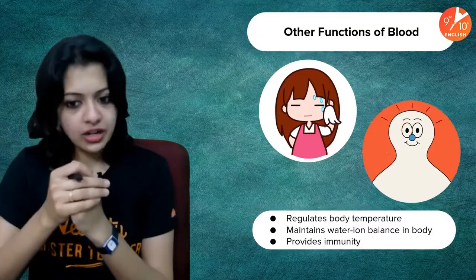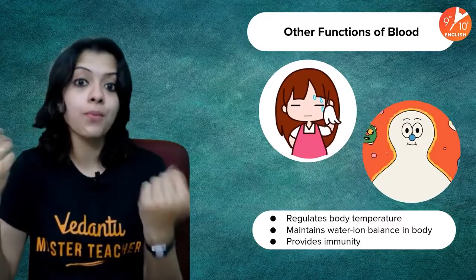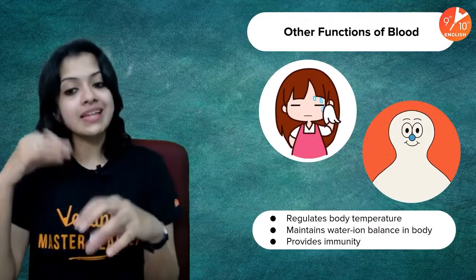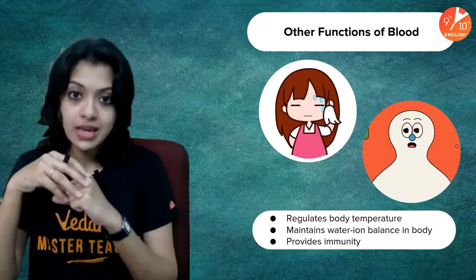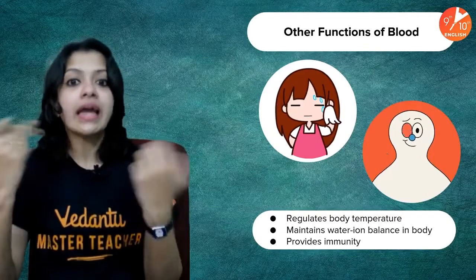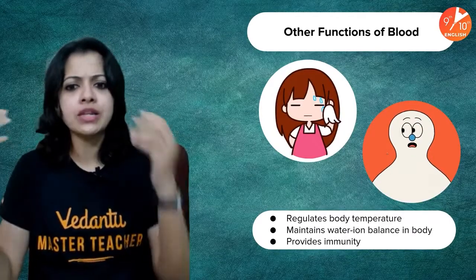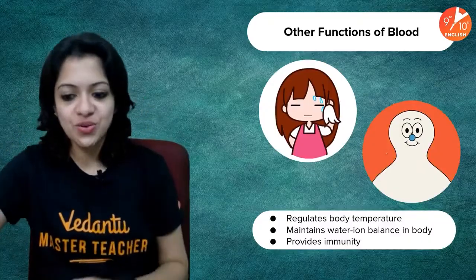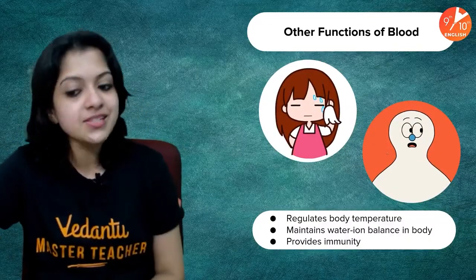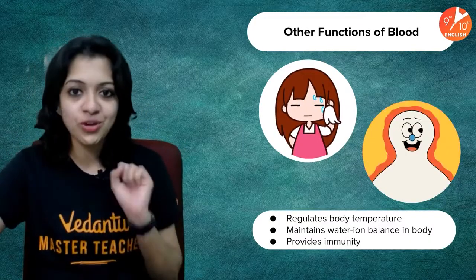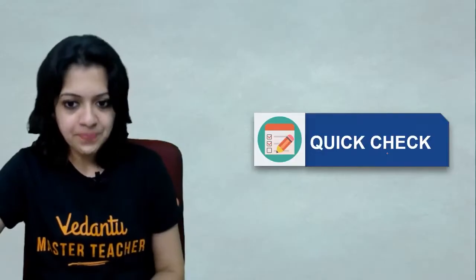Now, what are the other functions? It also helps in regulating your body temperature, of course. It maintains water and ion balance in the body. It also provides you with immunity. Yes, blood is absolutely an amazing fluid, as I told you, not just a random red colored viscous fluid. It's got a lot of important jobs to do inside your body.